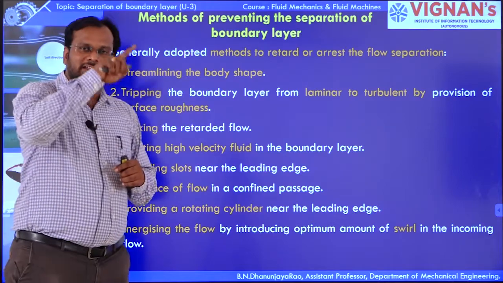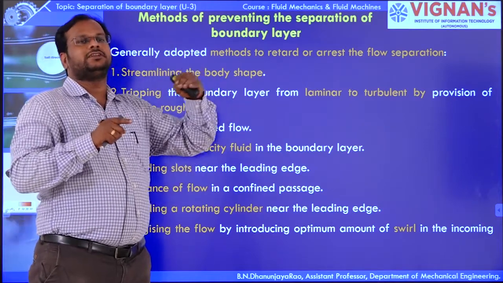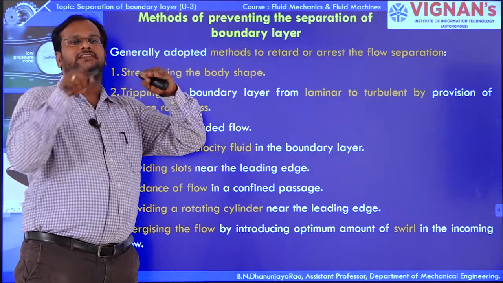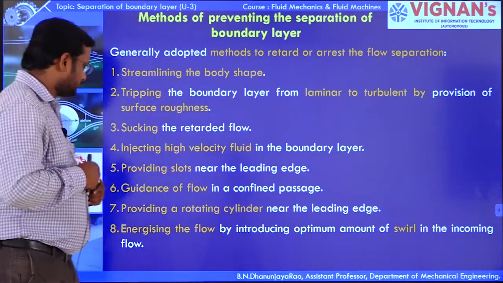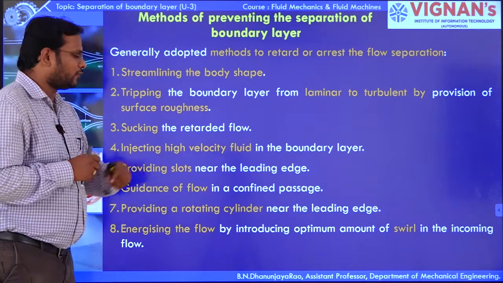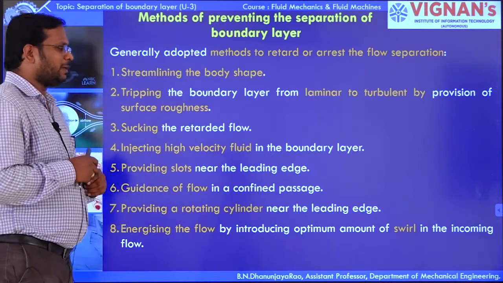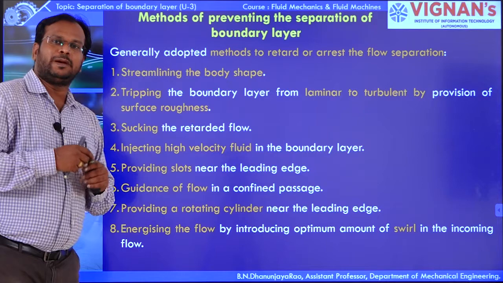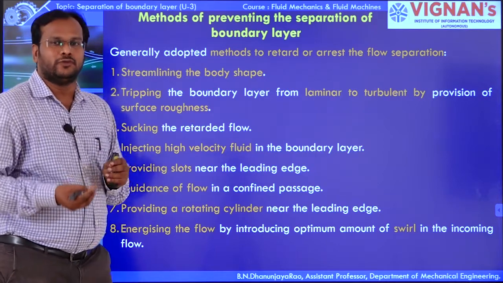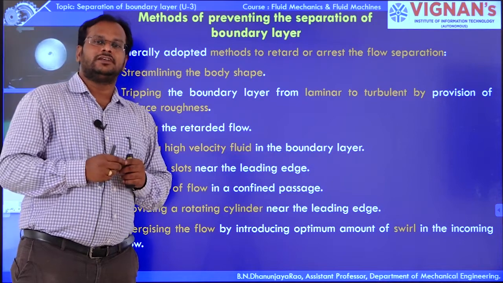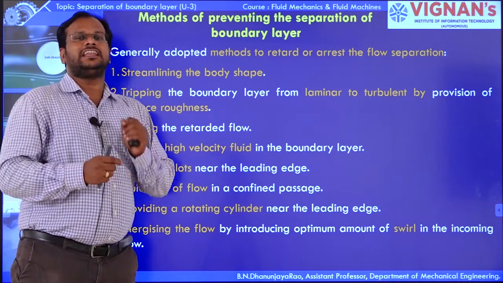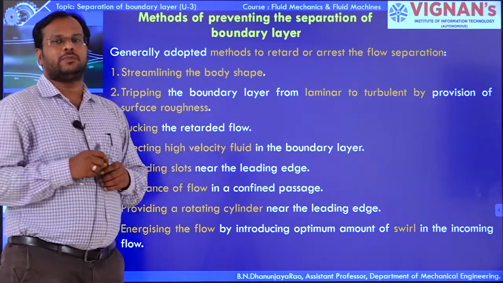As the cylinder is rotating and the flow is passing over the rotating cylinder, the boundary layer separation is definitely prevented. Next, energizing the flow by introducing an optimum amount of swirl. By energizing the fluid particles, which will increase the velocity of the particles, we can easily eliminate the separation of the boundary layer.